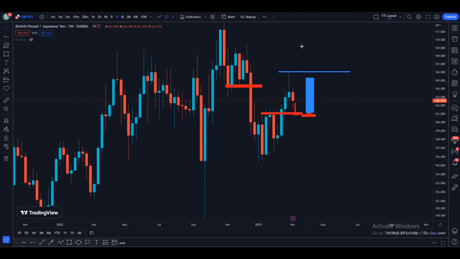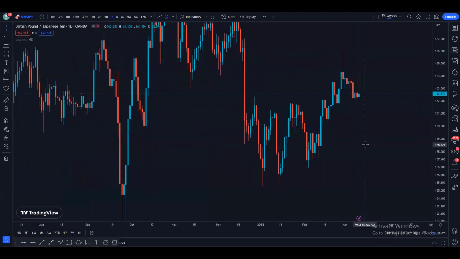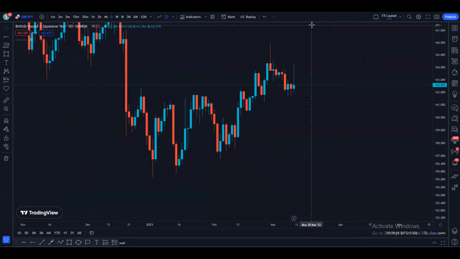to reach this high, this high, this high and this high on the left hand side, as you can see, right? So we are bullish on the monthly, bullish on the weekly, right? Let's see what we are doing on the daily time frame. On the daily time frame as well, we are pretty much bullish.